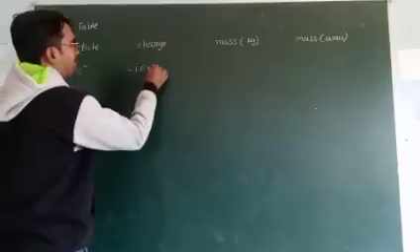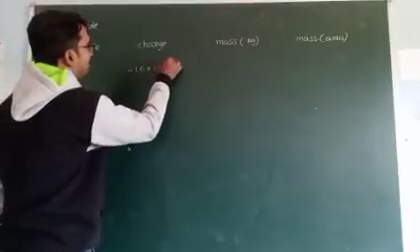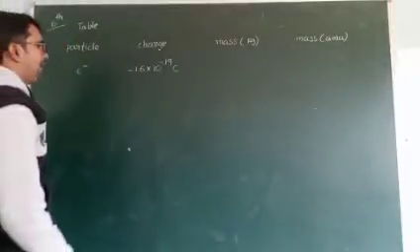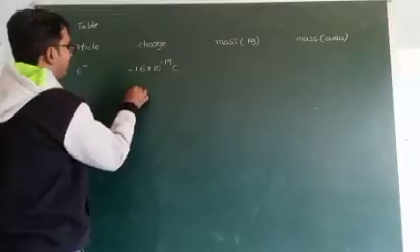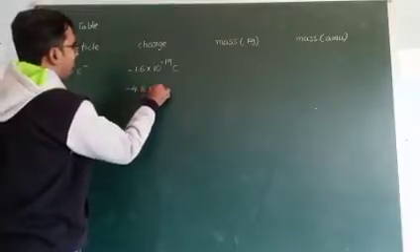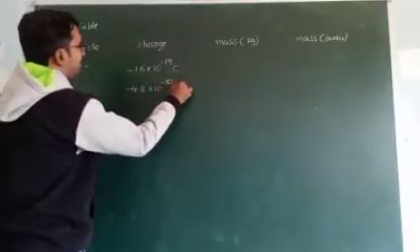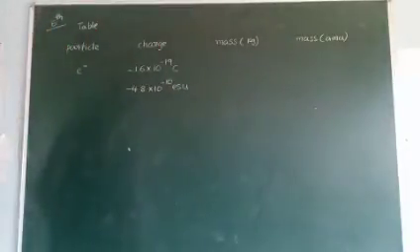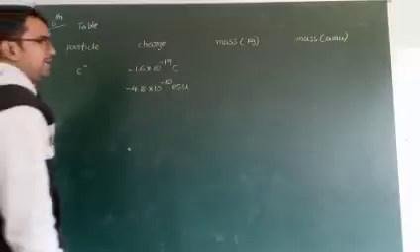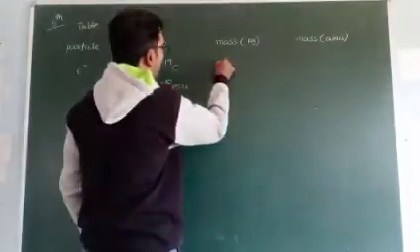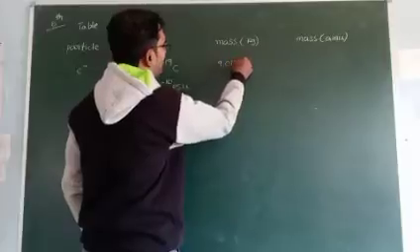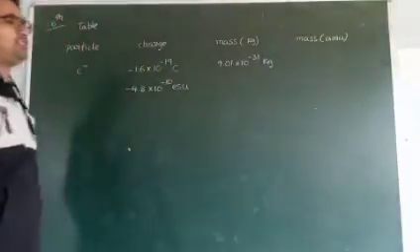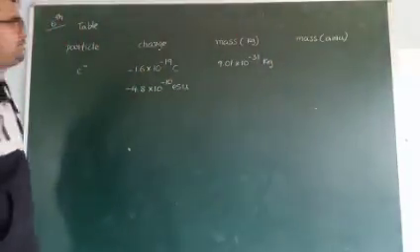The charge value is minus 1.6 into 10 to the power of minus 19 coulombs. C means coulombs. Another way we can express that is minus 4.8 into 10 to the power of minus 10 ESU. ESU means electrostatic unit. And the mass value is 9.01 into 10 to the power of minus 31 kgs.